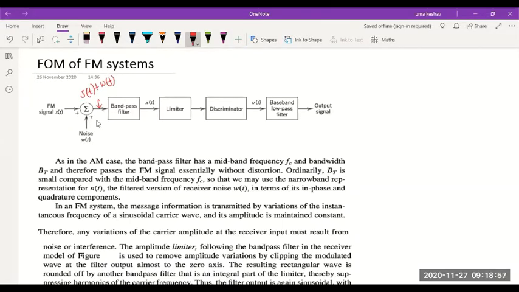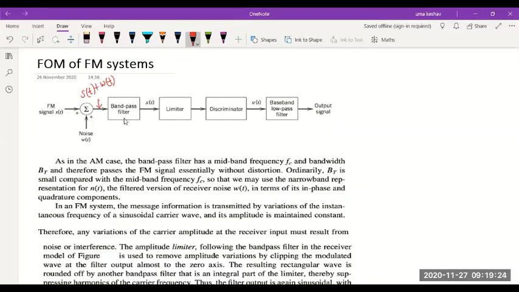We are going to consider additive white Gaussian noise, and we are going to remember that additive white Gaussian noise accounts for all the noise added by the components in the receiver as well as in the channel. So everything put together, we are considering that noise here. And we are treating it to be additive in nature. It adds to the received signal.